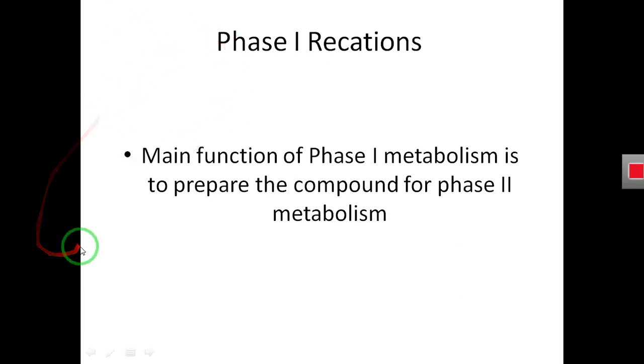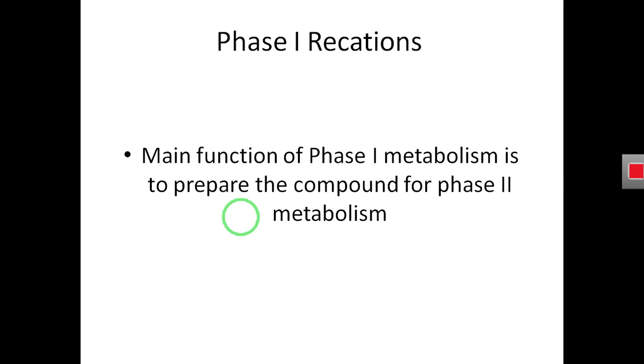So the main function of phase 1 metabolism is to prepare the compound for phase 2 metabolism. As I have previously discussed in previous slides, phase 1 reaction takes place in liver microsome. Why does this take place? It makes the drug somewhat polar, so it can be easily metabolized during phase 2 reaction in cytosol.